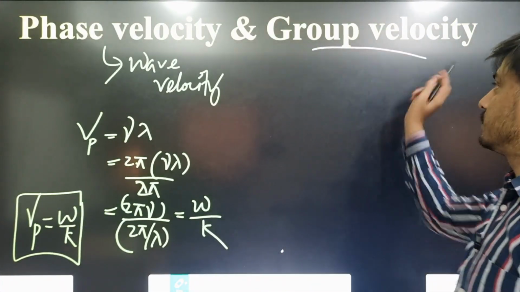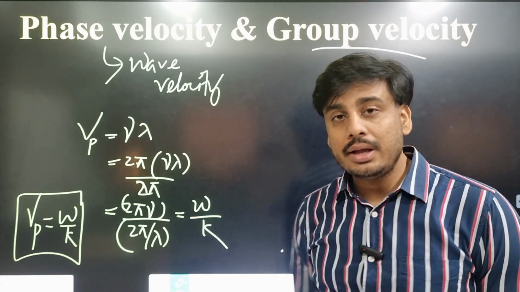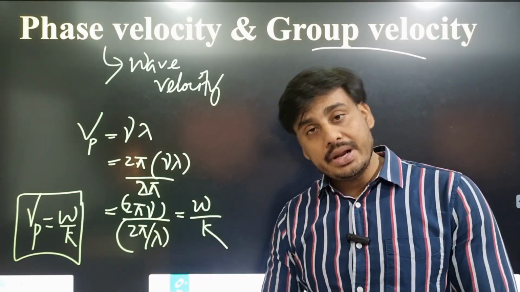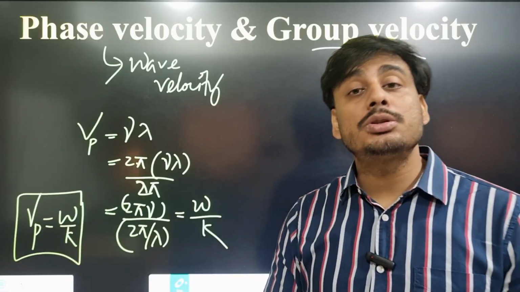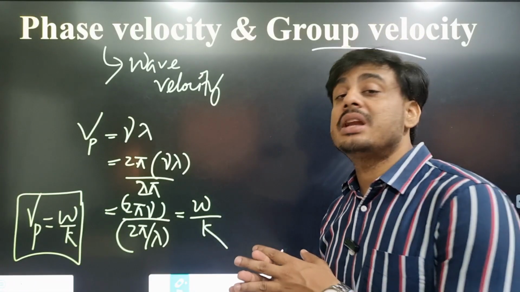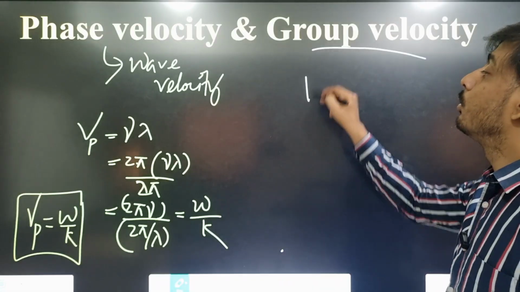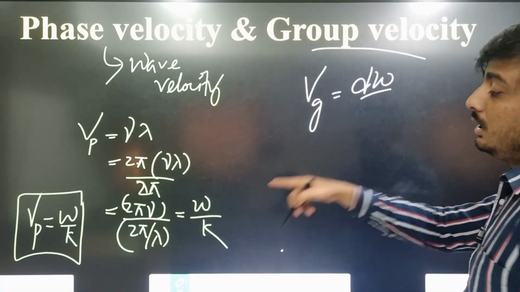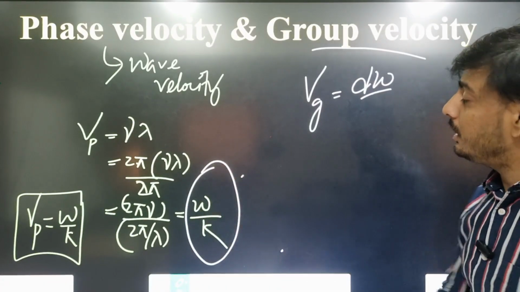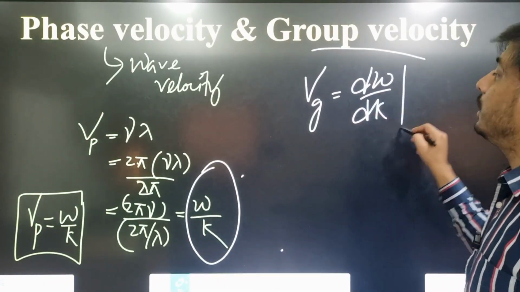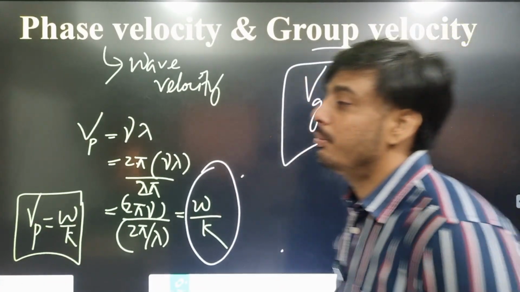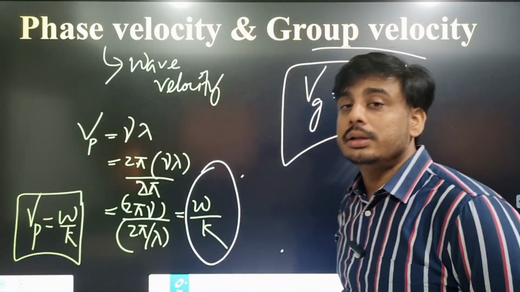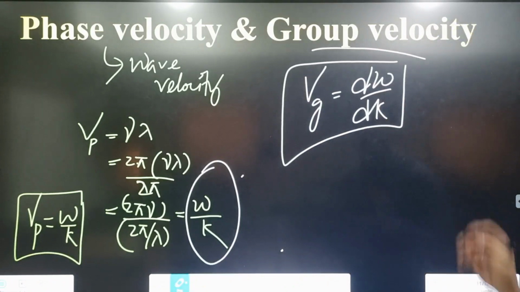Then what is group velocity? From the name you can identify a number of waves. When a number of waves travel in a medium, their average velocity is known as group velocity. And group velocity is d omega by dk, while here we have omega by k for phase velocity. So this is the expression for phase velocity and group velocity. Now we are going to calculate the relation between them.